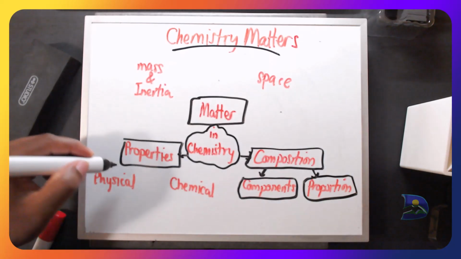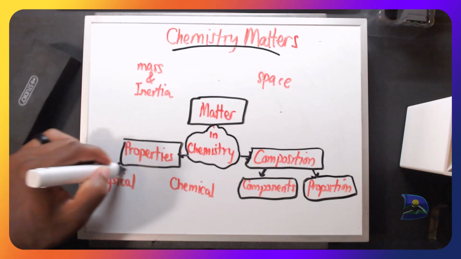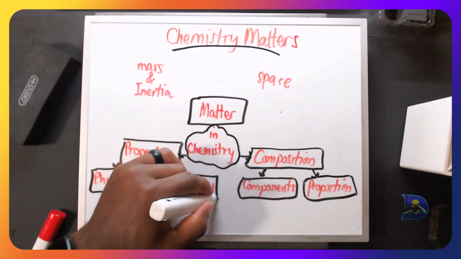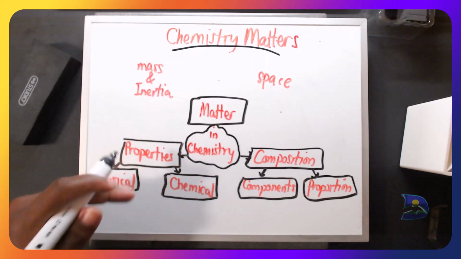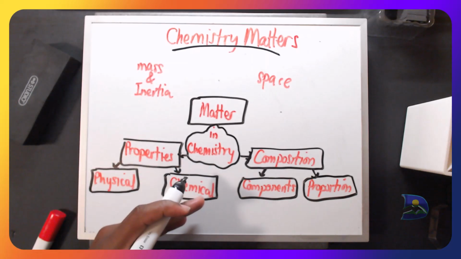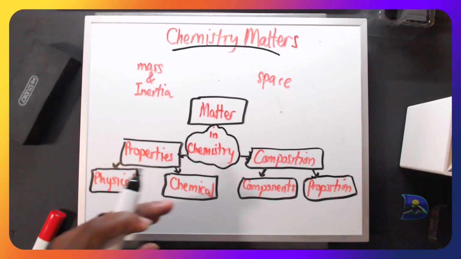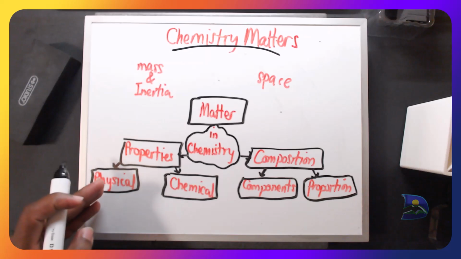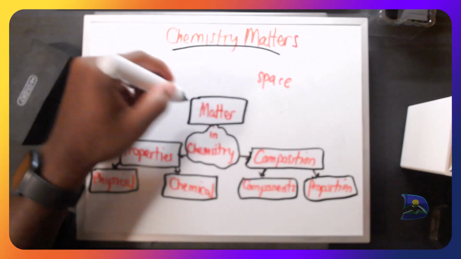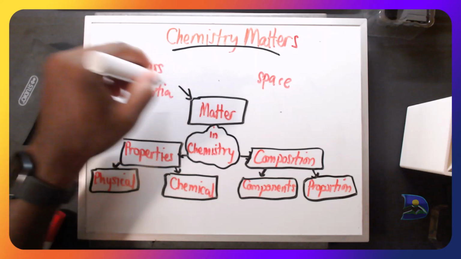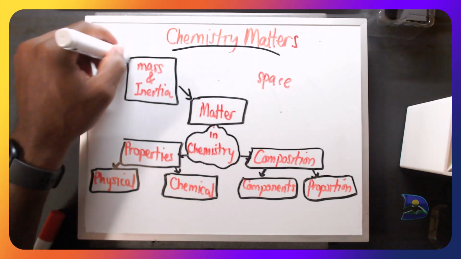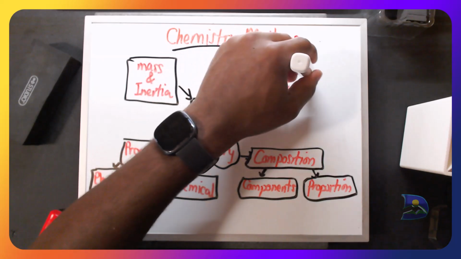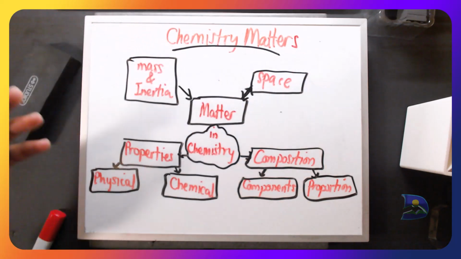On the other side, for properties, we can look at not only physical states but also chemical states, which show changes in favor of chemical based on the composition, however not the same for physical state. And matter depends not only on the mass but also on the space that a particular object occupies.